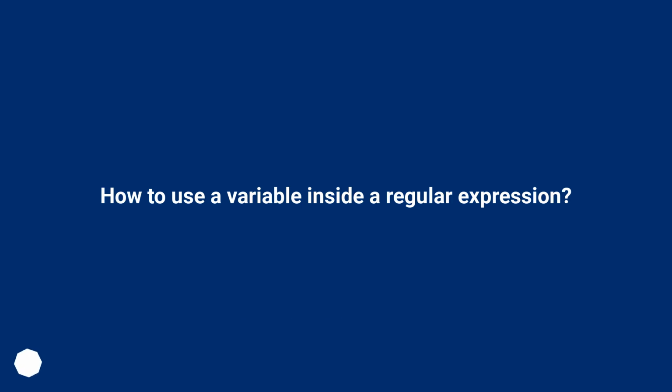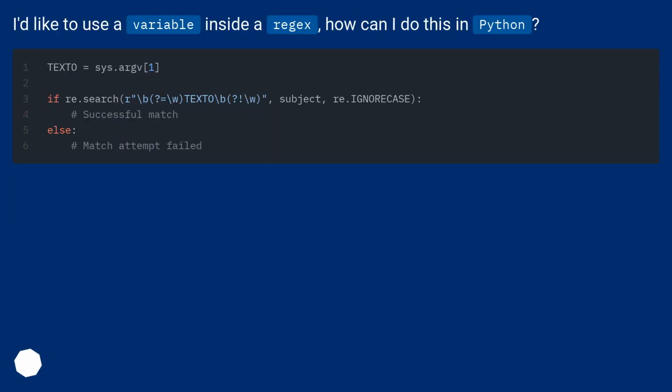How to use a variable inside a regular expression? I'd like to use a variable inside a regex. How can I do this in Python?